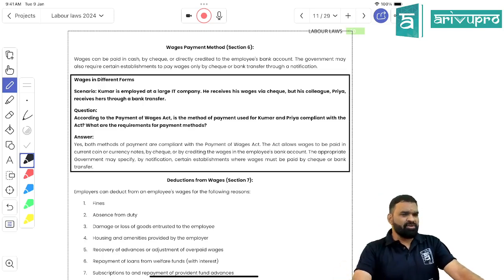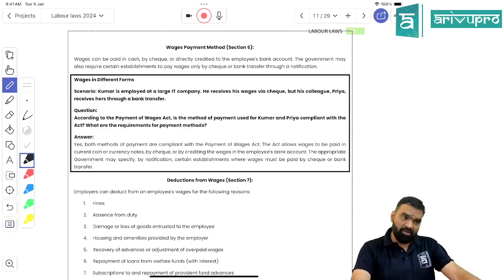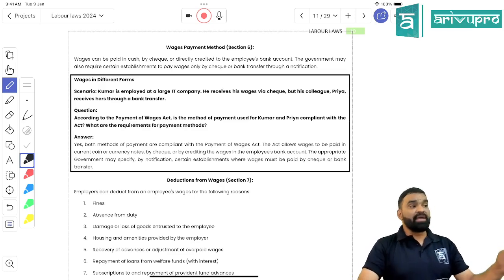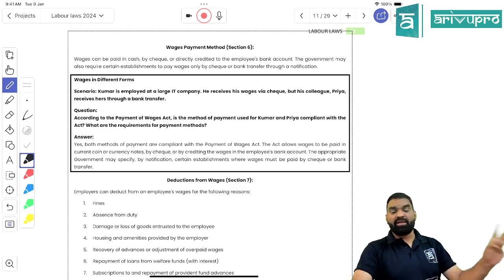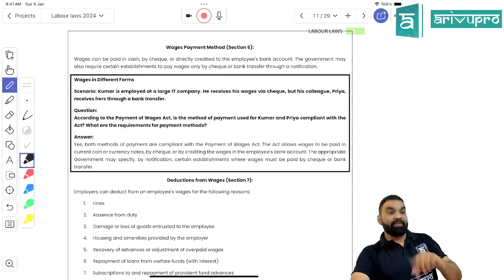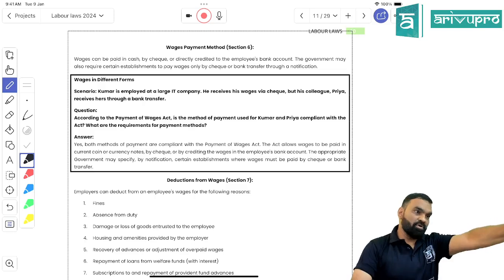As of now, I know recently the Delhi government has come up with a very clear instruction. Now cash payment of wages is not at all allowed. You can only make digital payments, by using IMPS, NEFT, RTGS, or UPI. So digital payment is being mandated in Delhi. But here it is clearly written that wages can be paid in cash as well. It can be paid through banking channel, it can be paid by check. So cash is allowed, but in your state it may not be allowed according to state rules. Got my point, students?